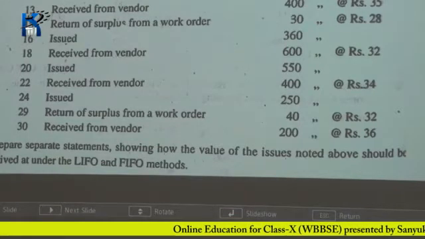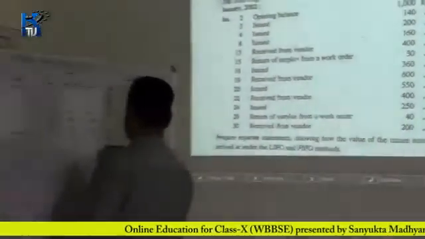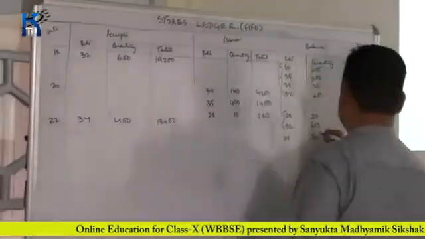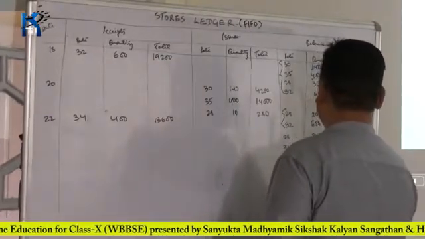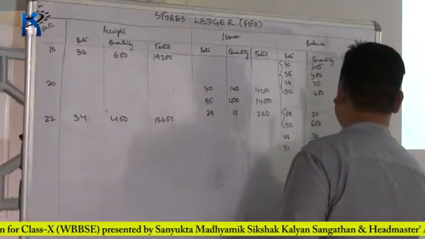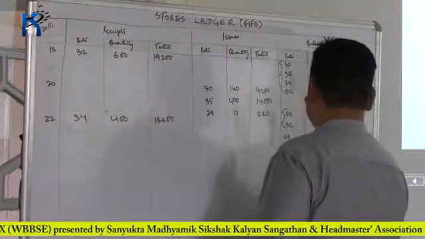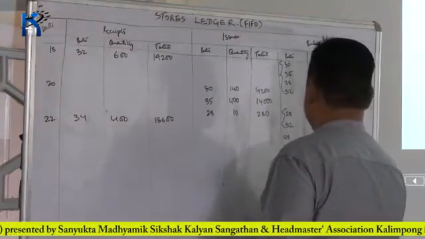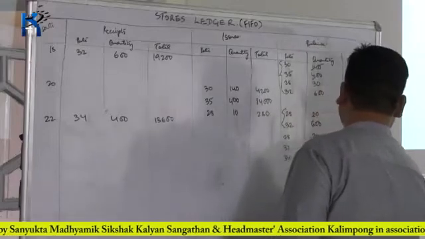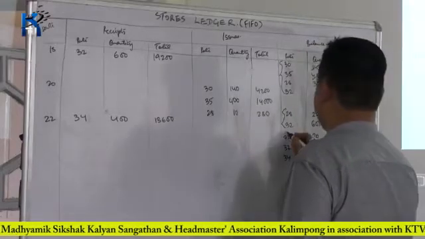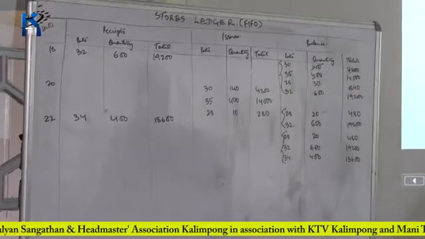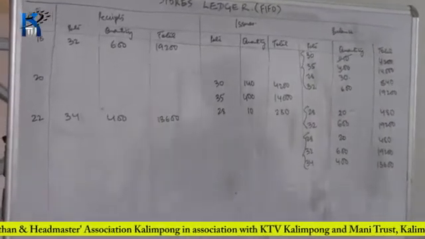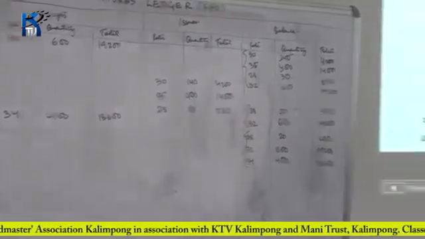So the balance at the end of the day is 20 kg at 28 rupees, 480 rupees, 600 kg at 32 rupees, totaling 19,200, and 400 kg of rupees 34, totaling 13,600. So this is the total balance for the date 22nd.